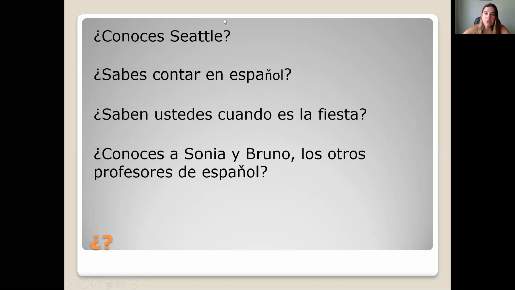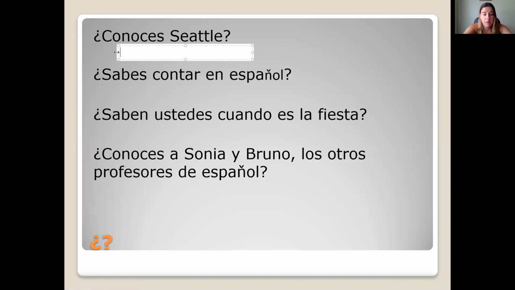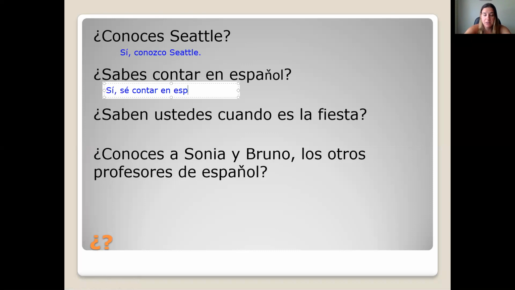So the first one, ¿conoces Seattle? Are you familiar with Seattle? Do you know your way around? This is yes or no. If the answer is yes, sí, conozco Seattle, or no, no conozco Seattle. ¿Sabes contar en español? Contar is 1, 2, 3, 4, 5, 6. Contar, to count. ¿Sabes contar en español? I'm sure the answer will be sí. Sé contar en español.